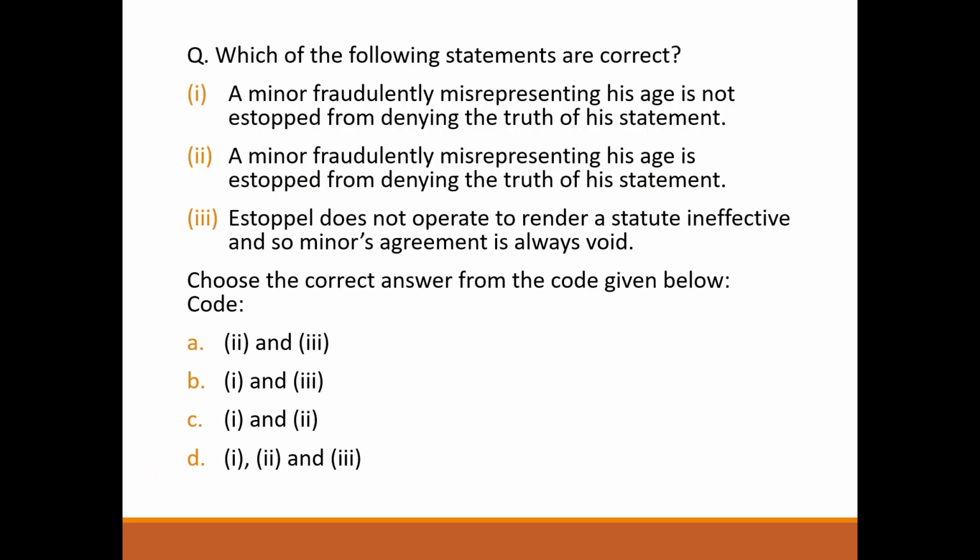Next question. Which of the following statements are correct? A minor fraudulently misrepresents his age is not stopped from denying the truth of his statement. Correct. A minor fraudulently misrepresents his age is stopped from denying the truth of his statement. Wrong. Estoppel does not operate to render a statute ineffective, and so a minor's agreement is always void. Correct. So the answer will be option B.